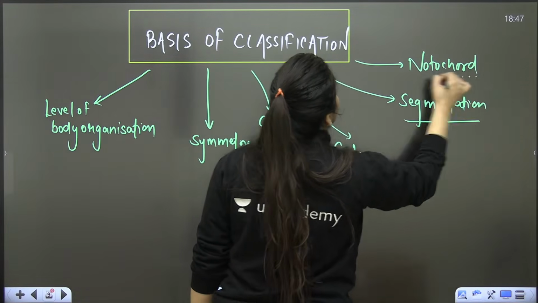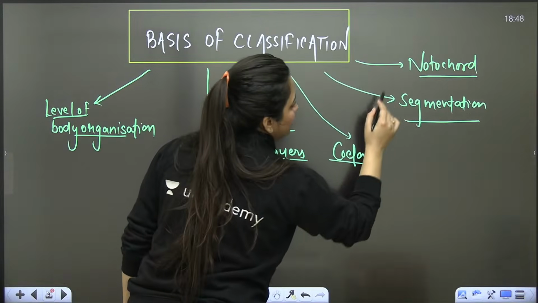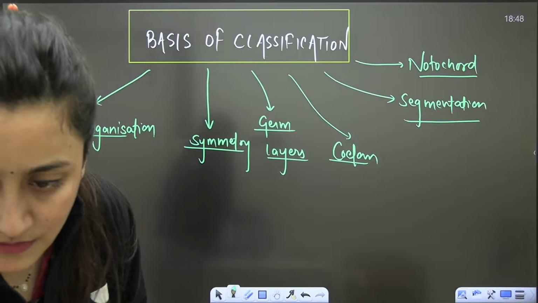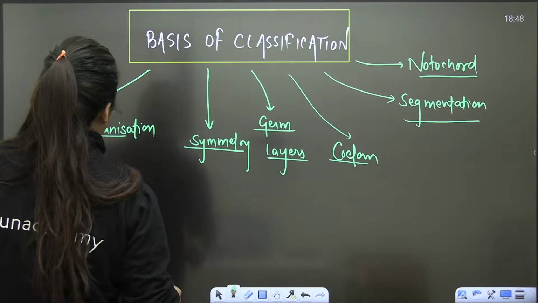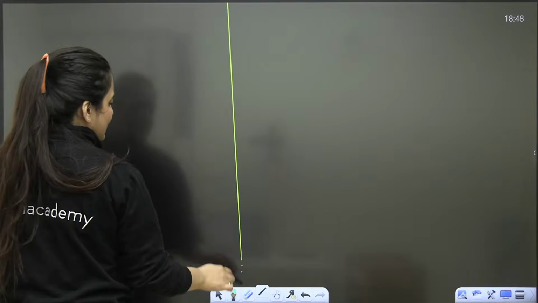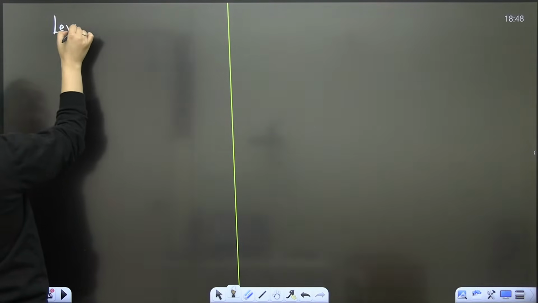So there are certain characters. On the basis of that, we classify the organisms into different phyla, right? So let's start with the level of body organization.